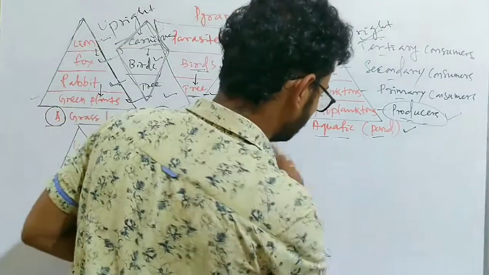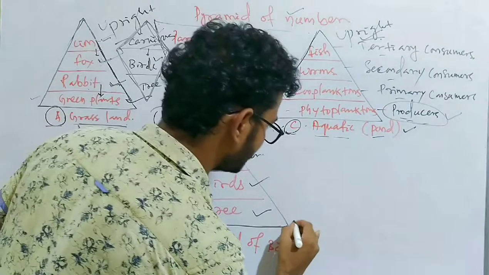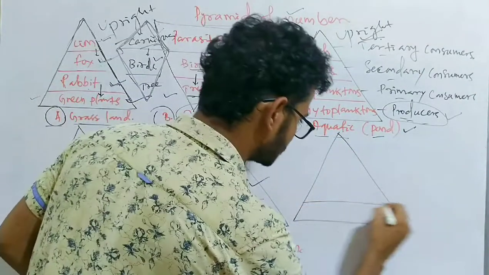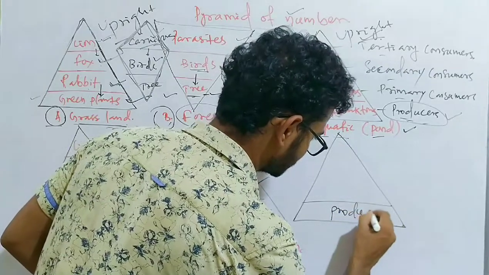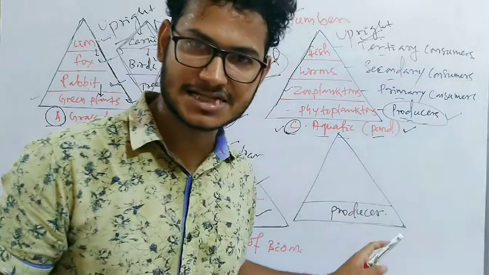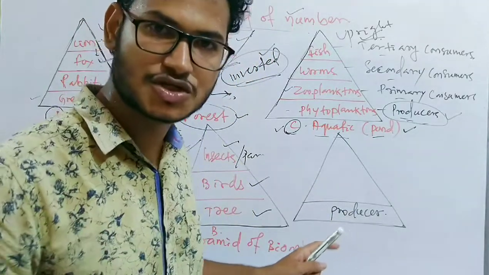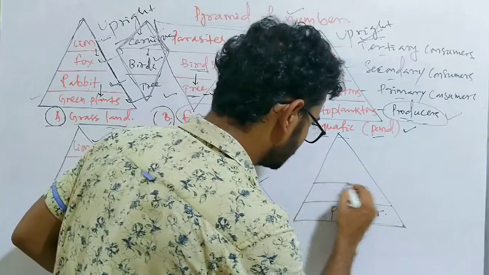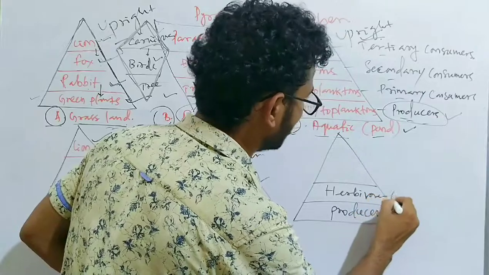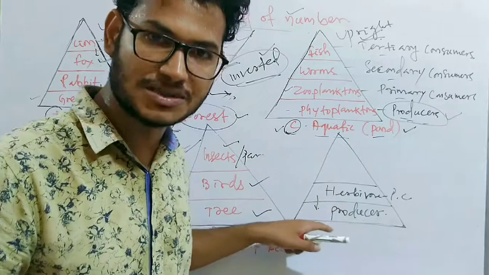Okay, let me draw here the pyramid of energy. The pyramid of energy is always upright. Why? Because the producers get the highest energy from the sun. Producers get the highest energy because they prepare their own food by utilizing solar radiation. And the herbivores, or the primary consumers, get their energy from the producers by consuming the producers.